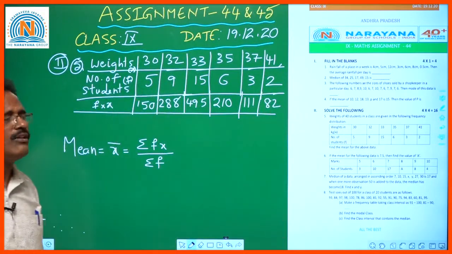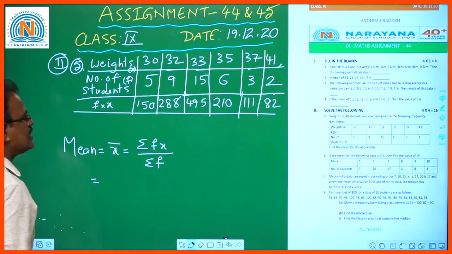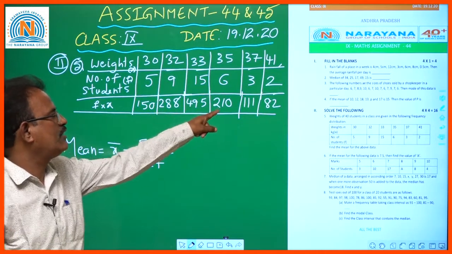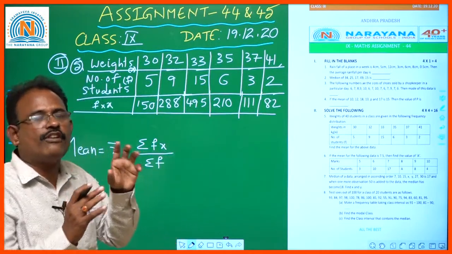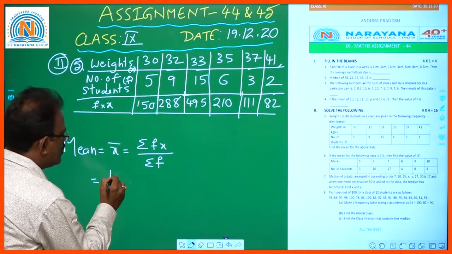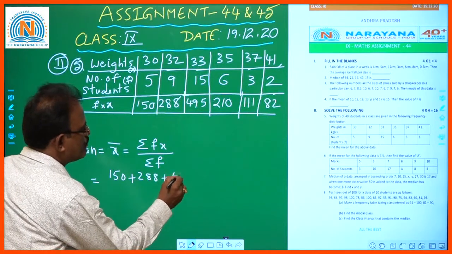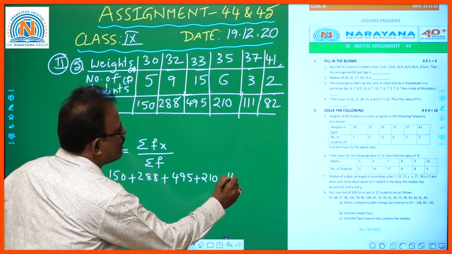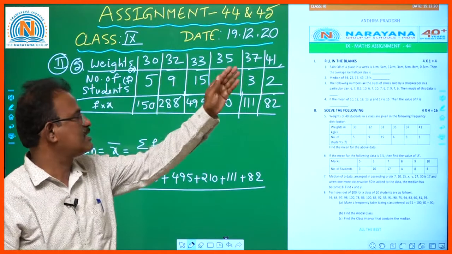Okay, so what is the meaning of sigma fx? Sigma fx means f1x1, f2x2, f3x3, f4x4, f5x5, f6x6, the sum of all the products of frequency and its values, that means its weights. That means here 150 plus 288 plus 495 plus 210 plus 311 plus 82, by the sum of all frequencies.